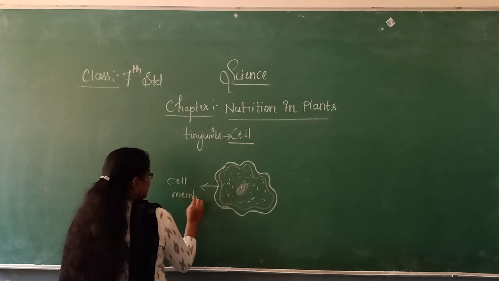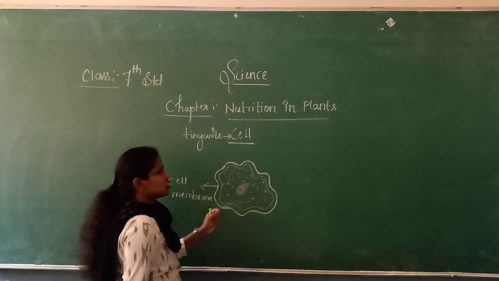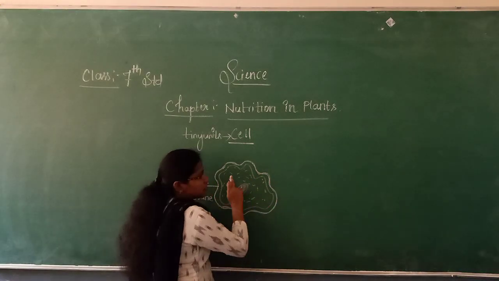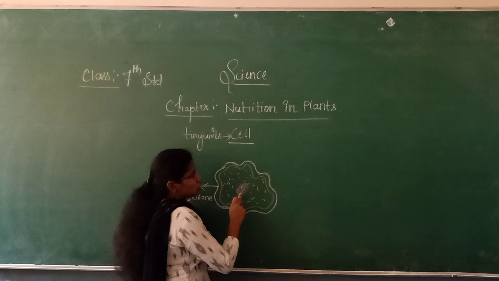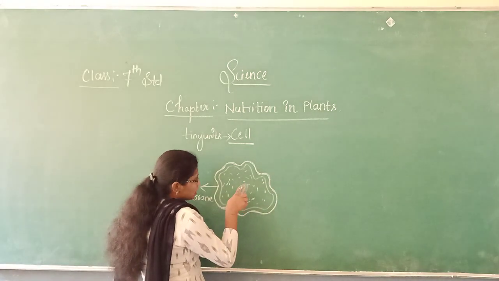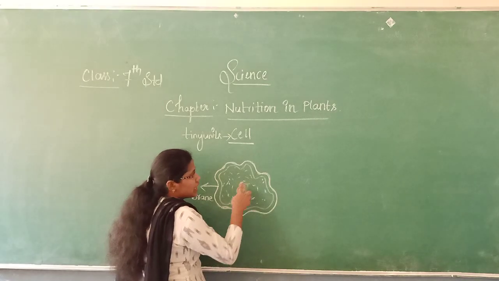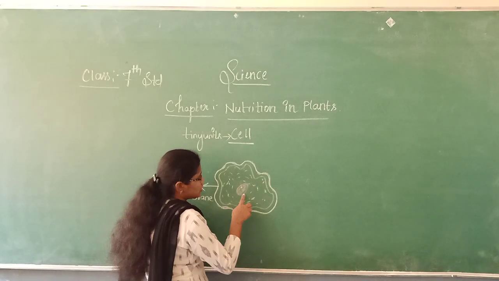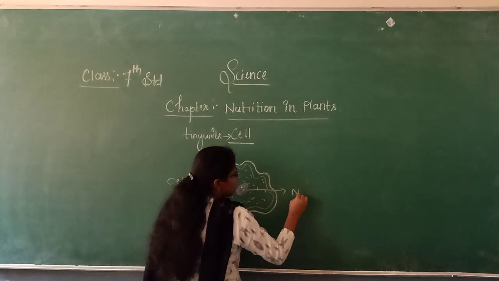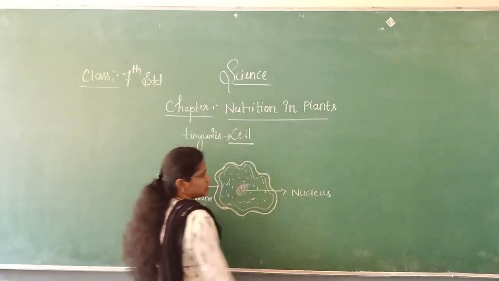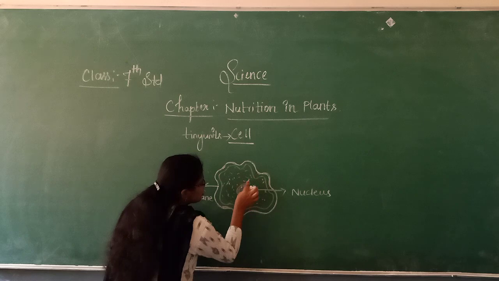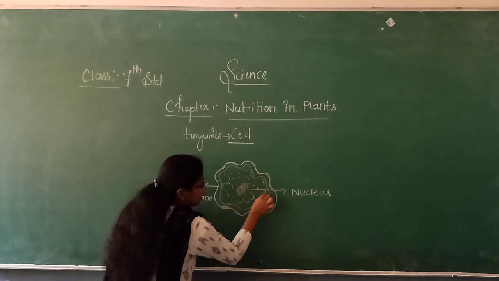cell membrane. Cell membrane. This is the thin membrane which encloses the cell. Then if you observe the center of the cell, there is a spherical-like structure, and you call this the nucleus.